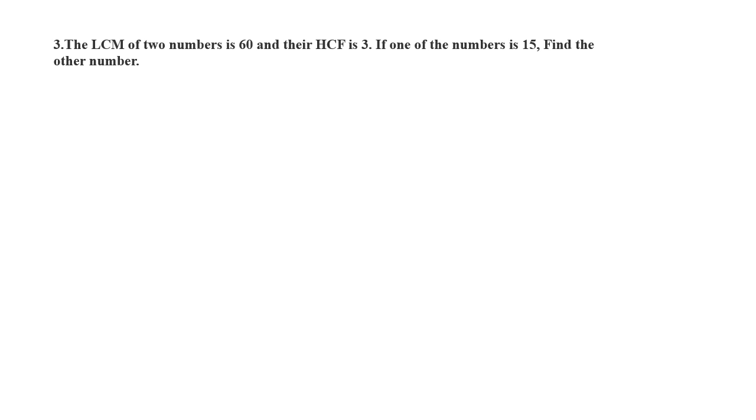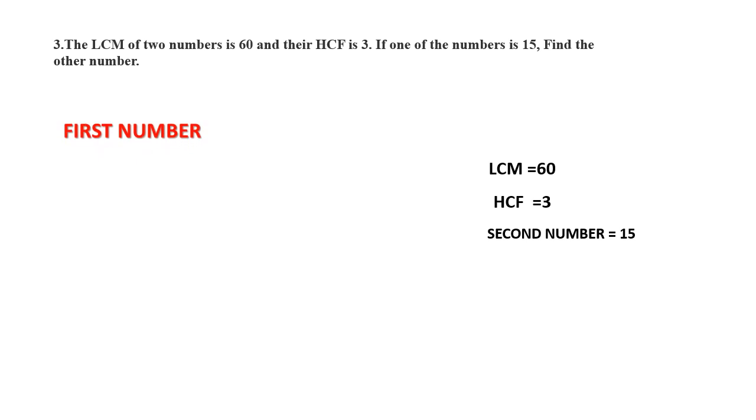Next question. The LCM of two numbers is 60 and their HCF is 3. If one of the numbers is 15, find the other number. Here LCM is given, that is 60. HCF is given, that is 3. And the second number is given, that is 15. You have to find out the first number.